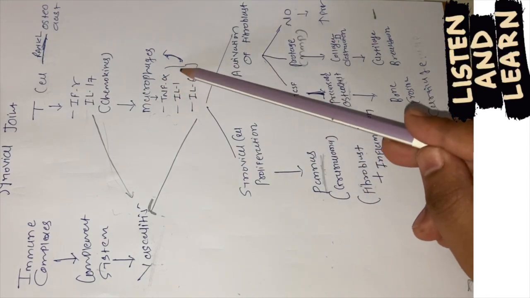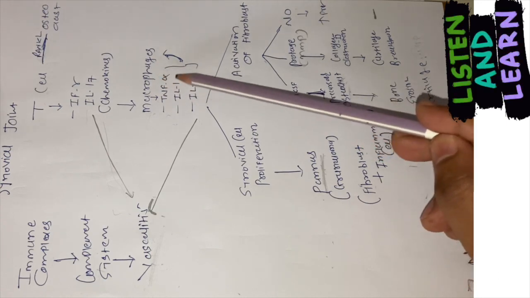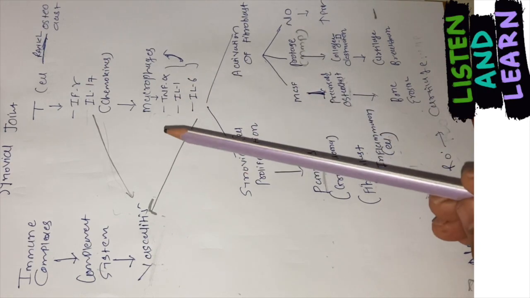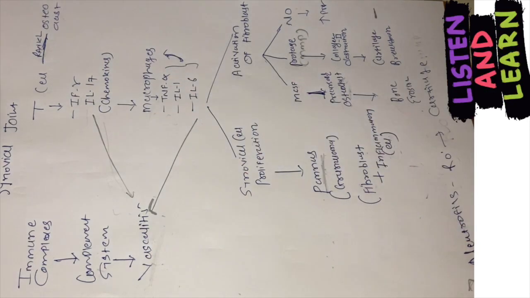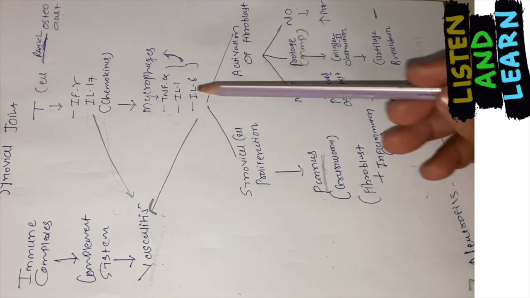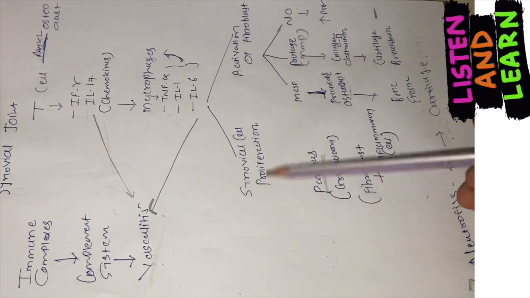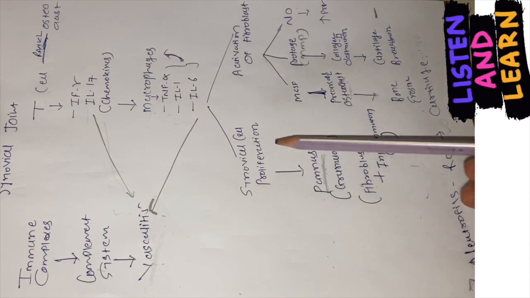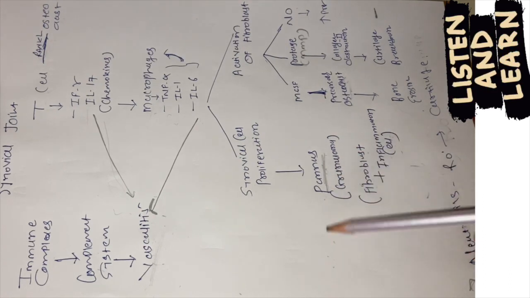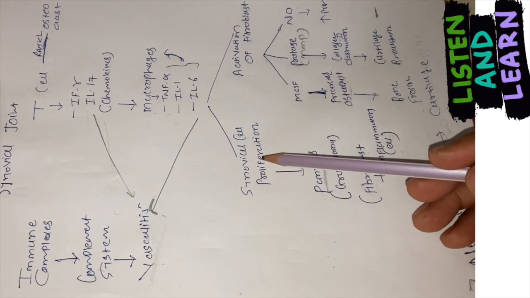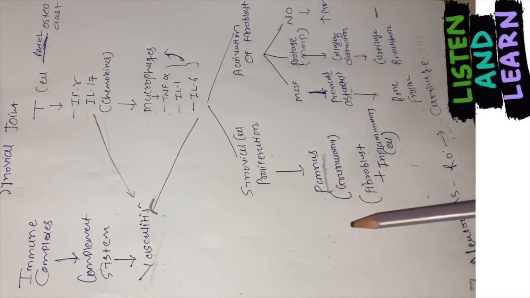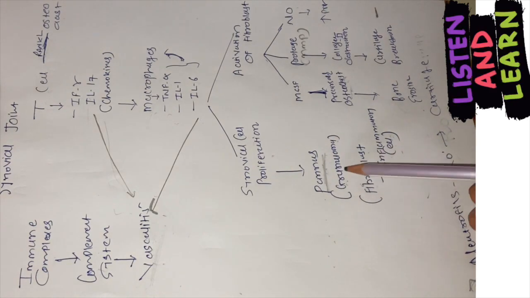The cytokines will again activate the macrophages, and macrophages will release more cytokines: tumor necrosis factor alpha, interleukin 1 and interleukin 6. Now all these cytokines will produce the inflammatory response, right? And what will this inflammatory response do? Because of these cytokines, there is proliferation of synovial cells, which will lead to the formation of pannus. Now what is pannus? Pannus is nothing but a thick swollen synovial membrane. Because of synovial cell proliferation, the synovial membrane will become thick and swollen, right? And will also contain granuloma.